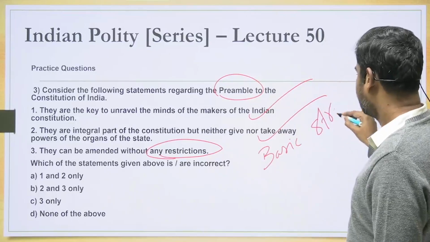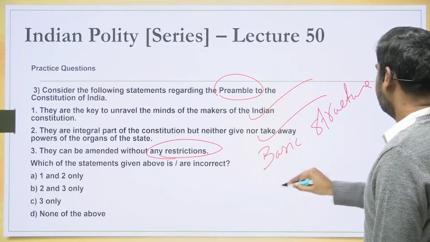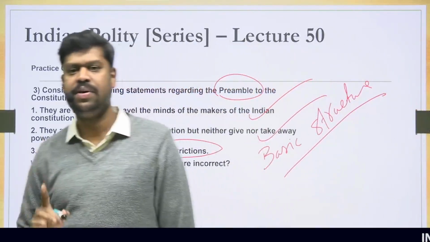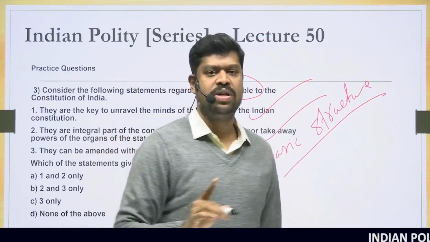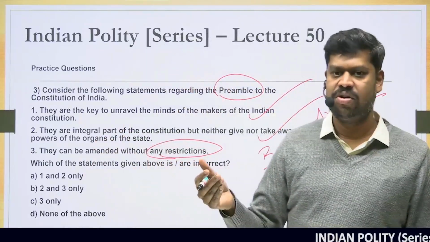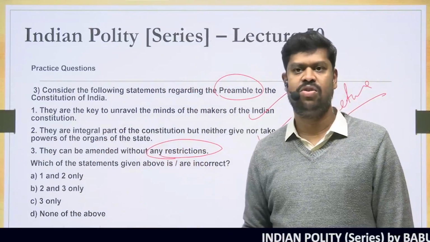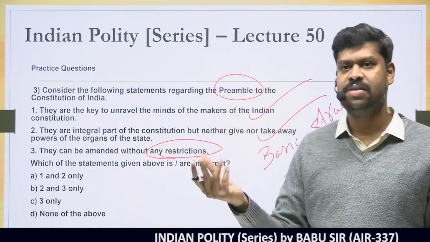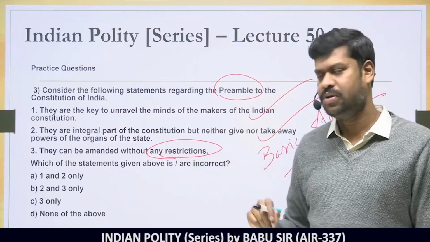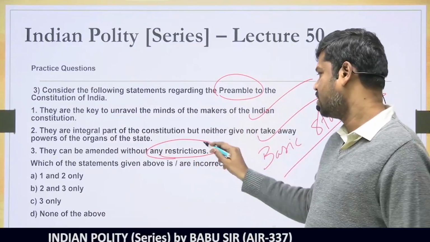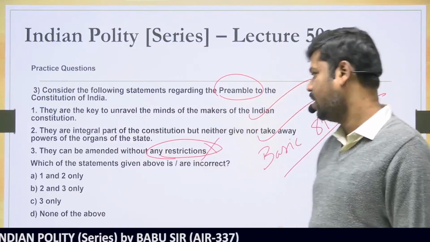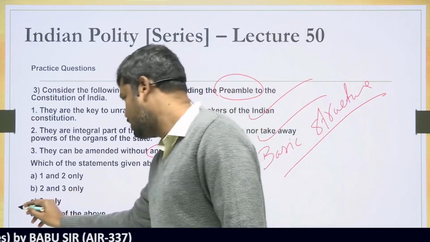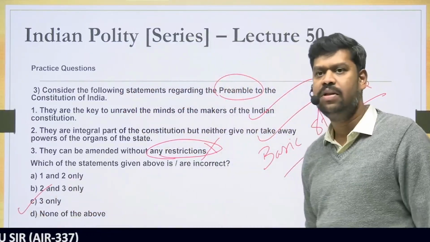So we already learned what the basic structure is. The basic structure doctrine says that the power of the Parliament is not unlimited. Rather, it is limited to the extent that the Parliament cannot destroy what is called the basic structure of the Constitution. While the preamble can be amended, the basic features in the preamble cannot be destroyed by that amendment. So a statement saying without any restriction makes it wrong. Which of the statements given above are incorrect? So the incorrect one is option C, that is statement 3 only.